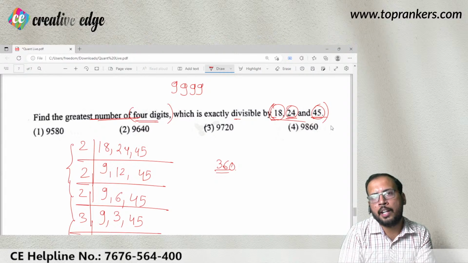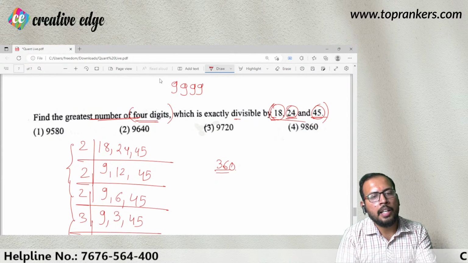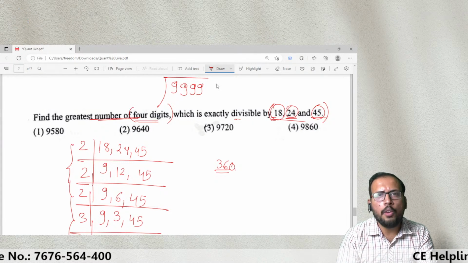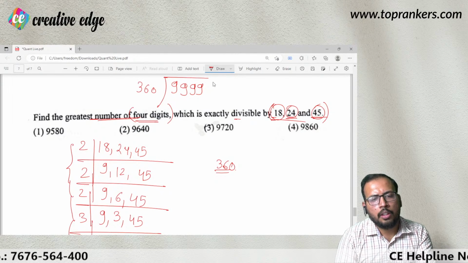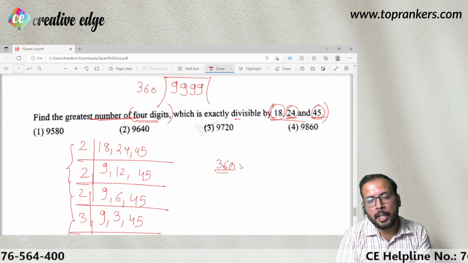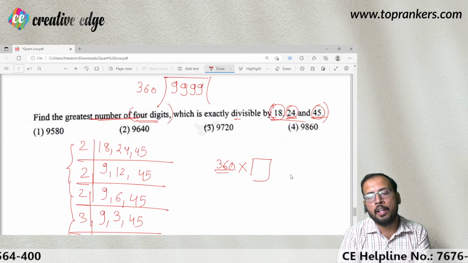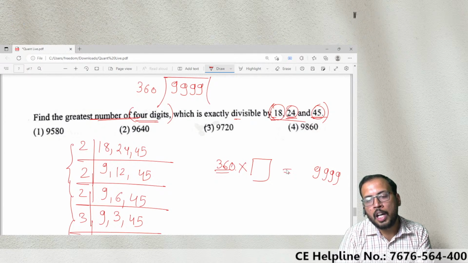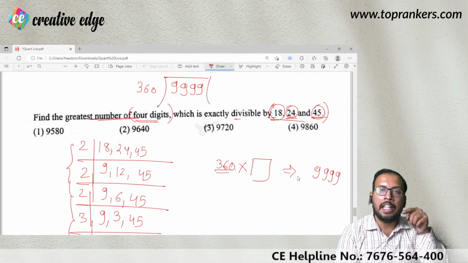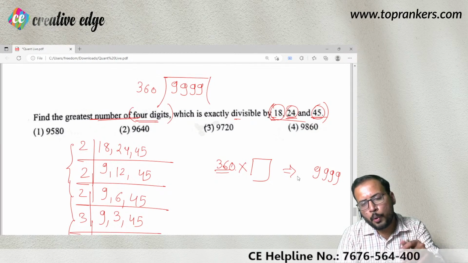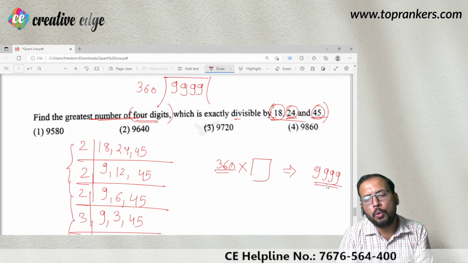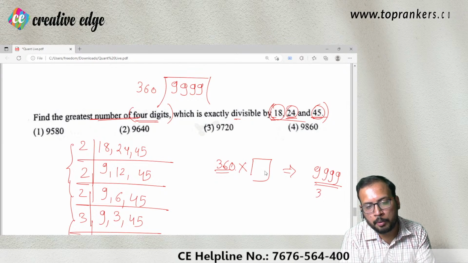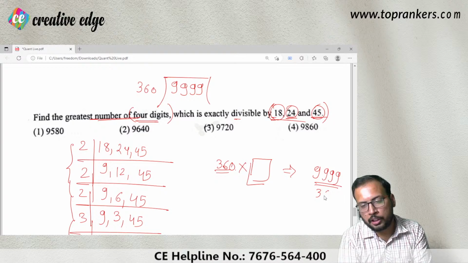How am I going to find that out? So here a simple method is, let us divide this number by 360. Okay? And if you don't wish to divide, you can think of some number. That means 360 must be multiplied by some number so that you reach near to 9999. I'm not saying you will bring exactly 9999. Obviously, you can't. You are going to multiply with some number which leaves you close to 9999. That's why I'm saying that you will divide by 360 here. To find out the value of this box, how will you do it? You will divide by 360.